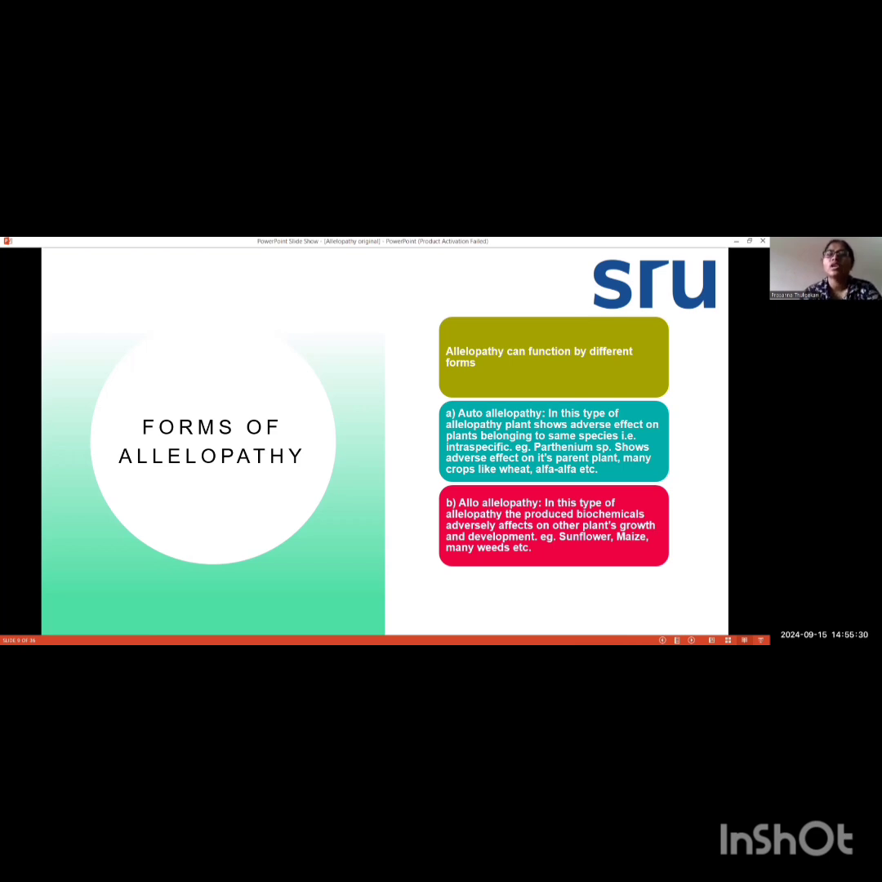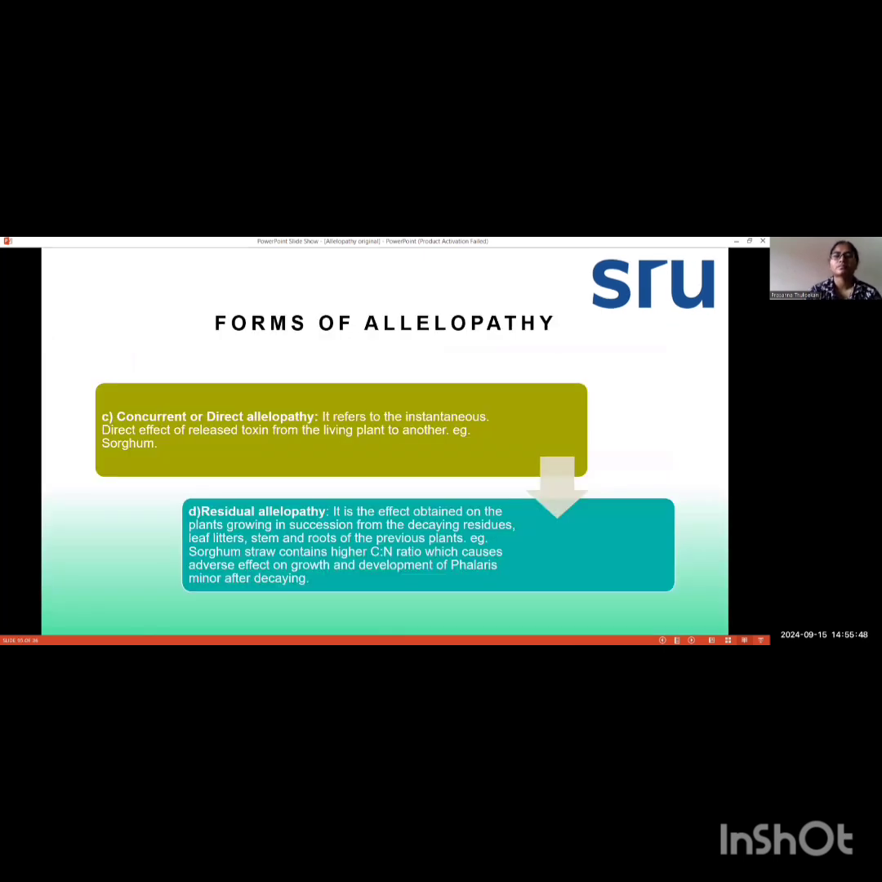And next is alloallelopathy. In this type of alloallelopathy, the produced biochemicals adversely affect other plants' growth and development. So it is causing effect on different species. Like sunflower is causing effect on weeds and maize on other weeds, like that. Next form is concurrent or direct allelopathy. It refers to the instantaneous and direct effect of released toxin from one plant to another.